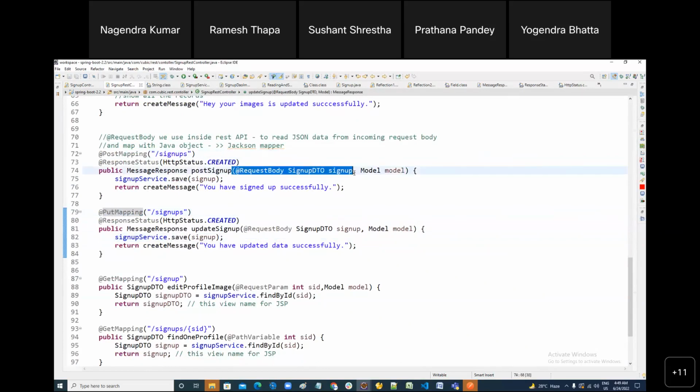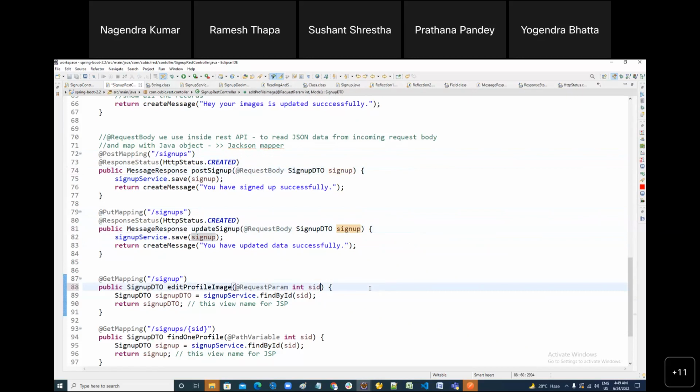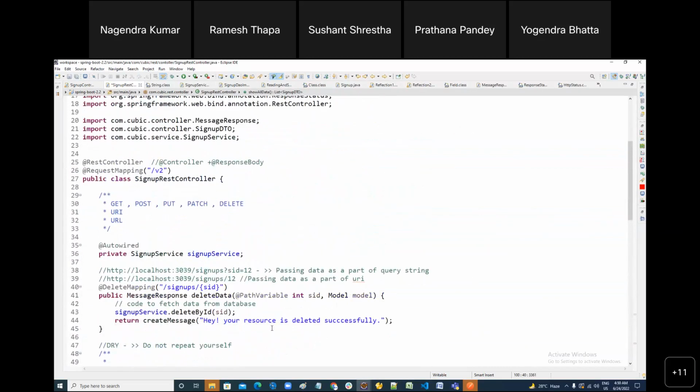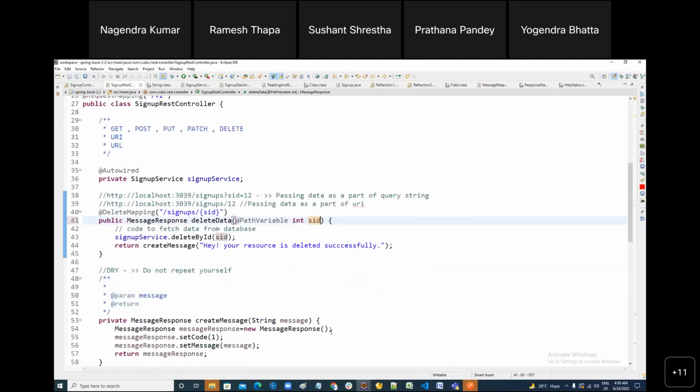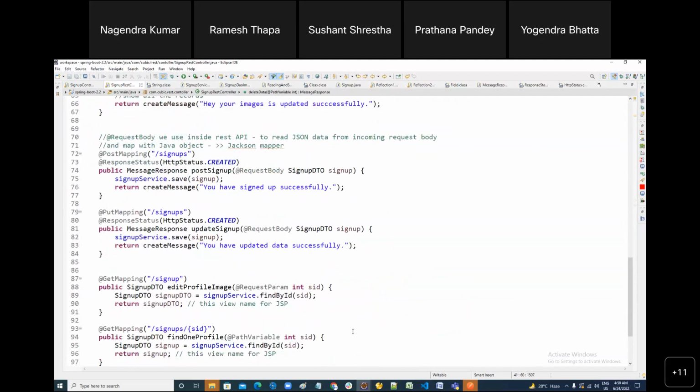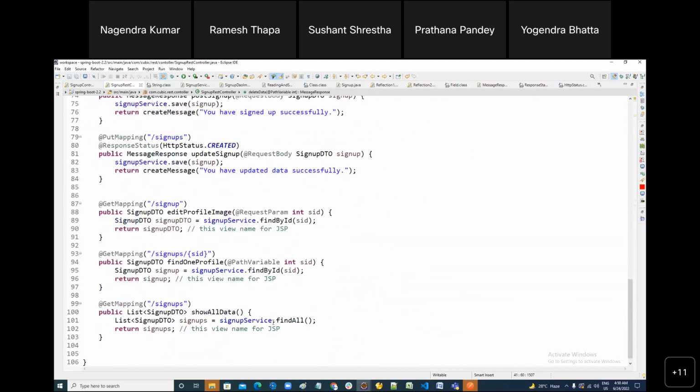And in REST API, we don't need a model anywhere. Model is only applicable when you have MVC, when you have a presentation layer. Now we don't have a presentation layer anywhere, because this method is going to return only raw data. It's not going to send anything to the view, and model is used to send data from controller to view. So here we have to make an update method.